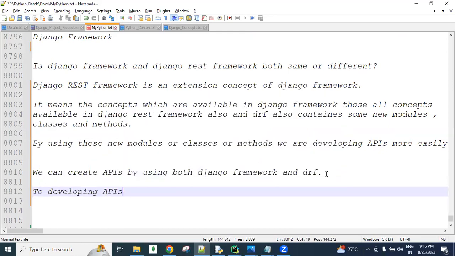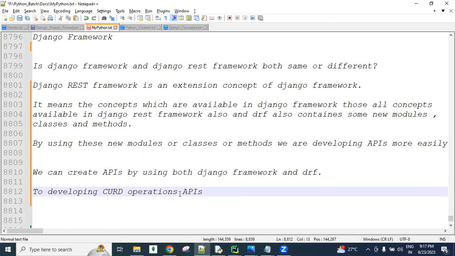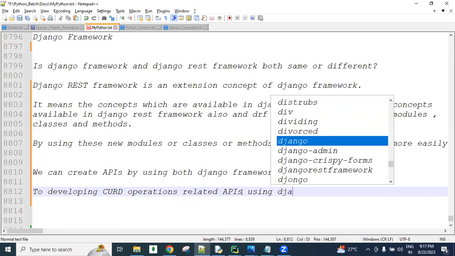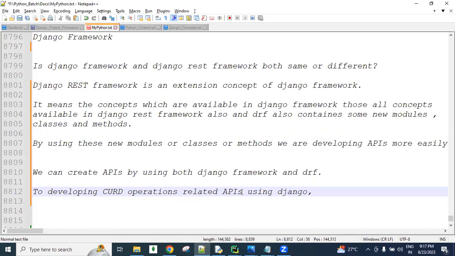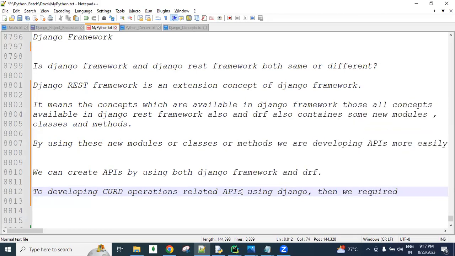To develop the CRUD operation related APIs using Django, we need to write more than 100 lines of code, hundreds of lines.